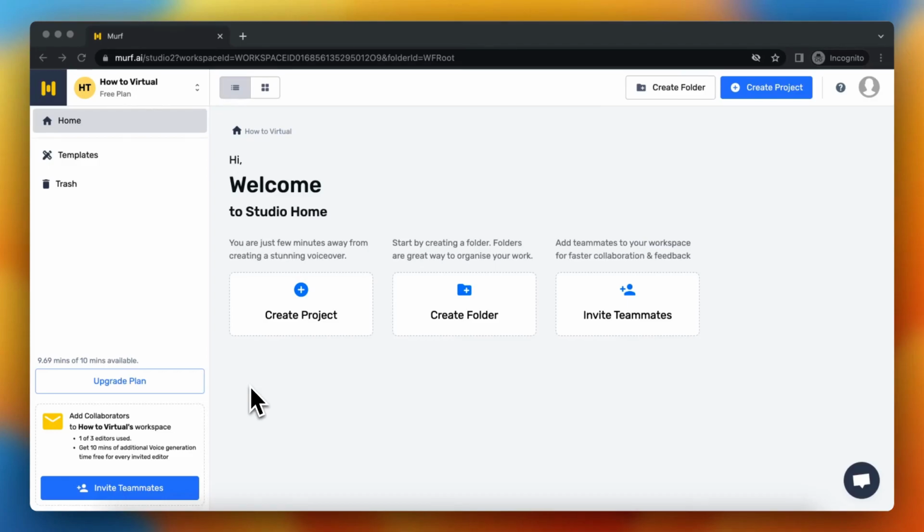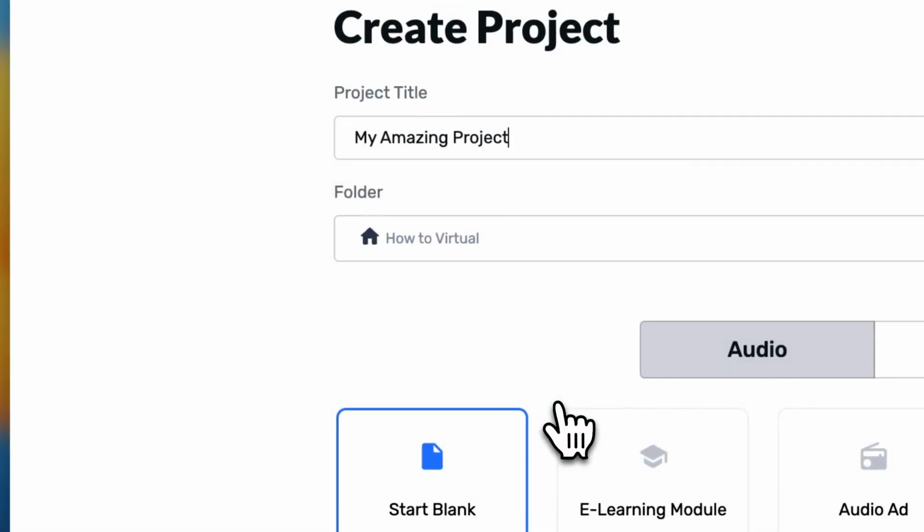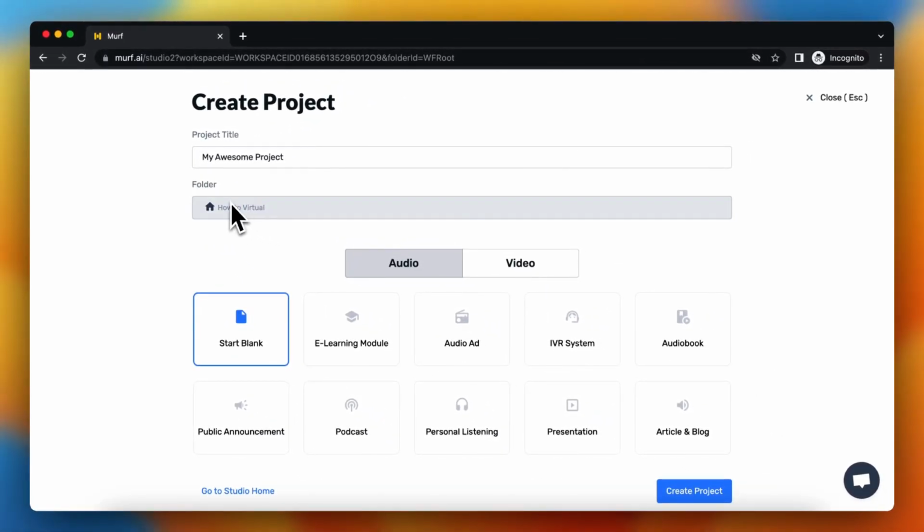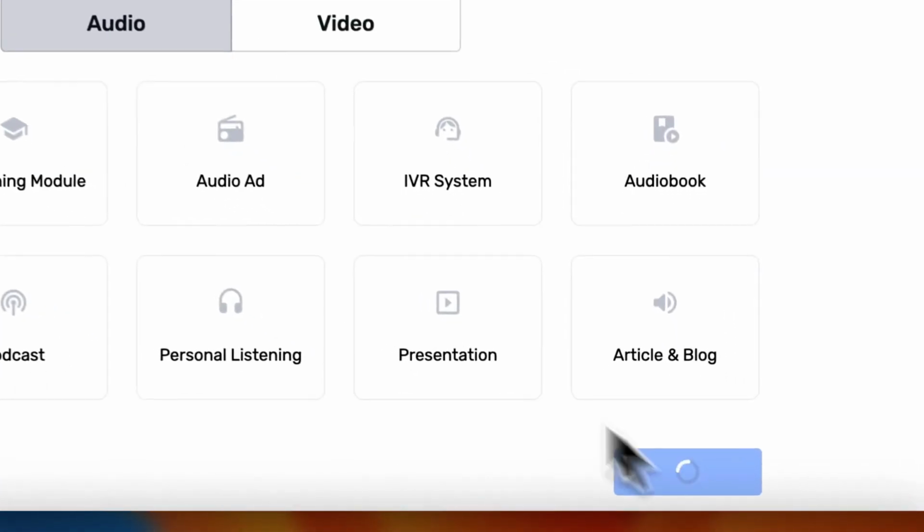Hi guys, today I will show you how you can import a script in your project within Murf. So tap on create project, then give your project a name. Let's do awesome project. Folder, you can just leave it like this. Audio, start blank, create project.